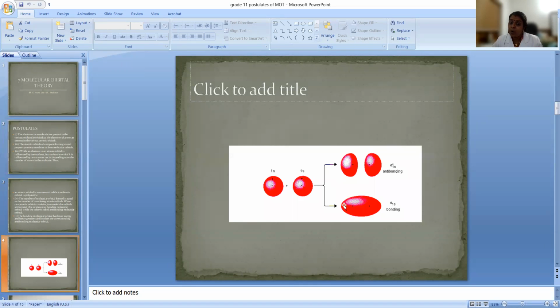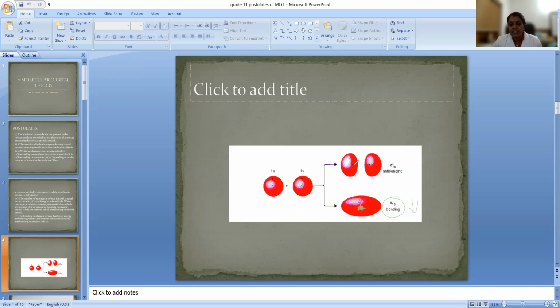Why? In bonding molecular orbitals, the electrons are concentrated in between the nuclei, so the attraction will be maximum and the repulsion will be minimum. So the energy is very low for the bonding molecular orbital, because the electrons are influenced by these two nuclei: minimum repulsion, maximum attraction. So the bonding molecular orbital has less energy.